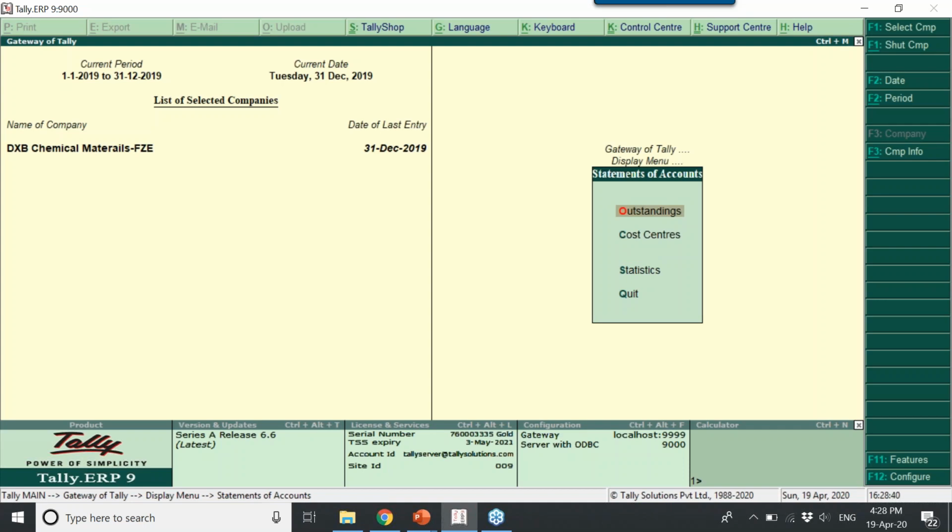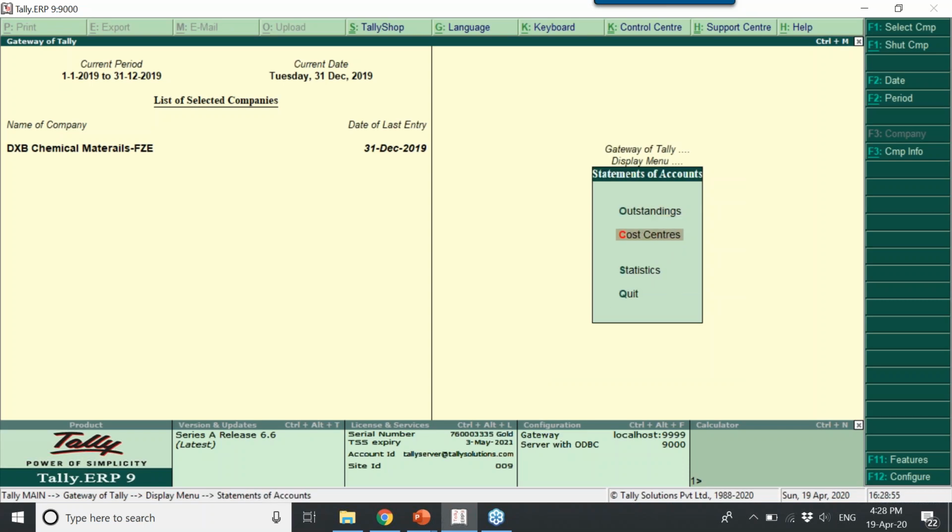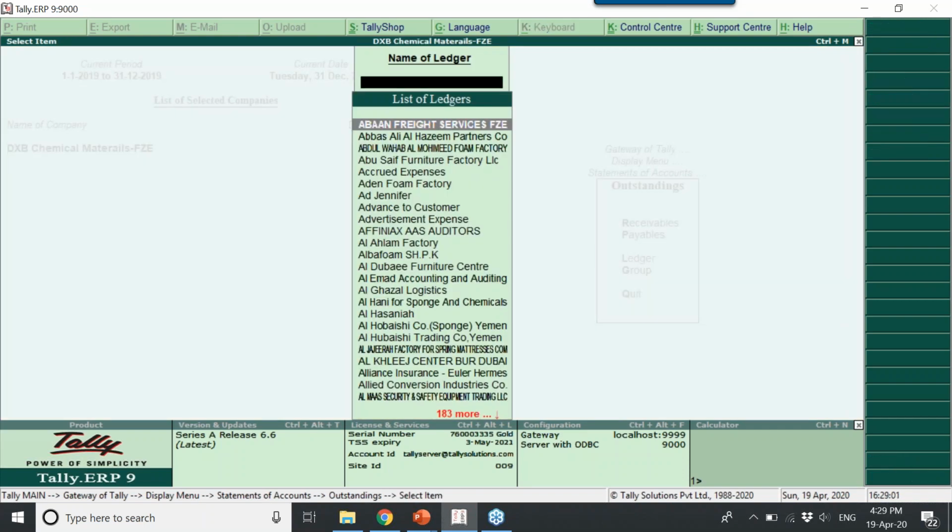So after outstanding, now I'll show you, if you need to send a reminder or a statement of accounts to your customer to follow up the payment. There are 2 ways. One is you go to statement of accounts, outstanding, ledger. You select a specific ledger and a specific party.